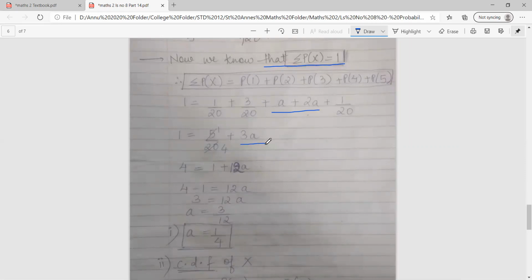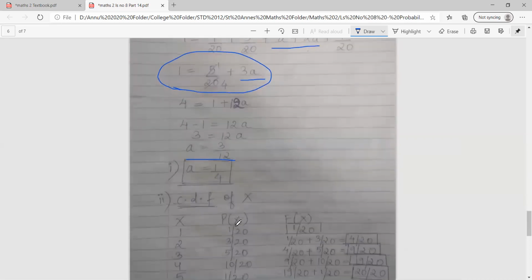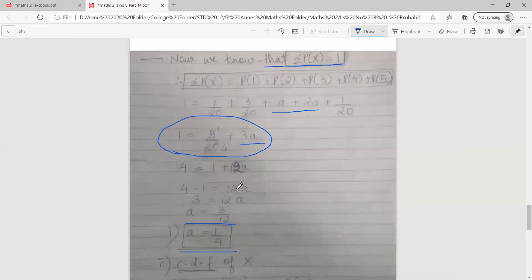So I'll take and reduce, 5 ones are 5, 5 fours are 20. Now I'll cross multiply 4 with everybody. So I'll get 4 is equal to 1 plus 12a. So 4 minus 1, 3 is equal to 12a. a is equal to 3 upon 12. The value of a is 1 by 4. So you got the value of a.